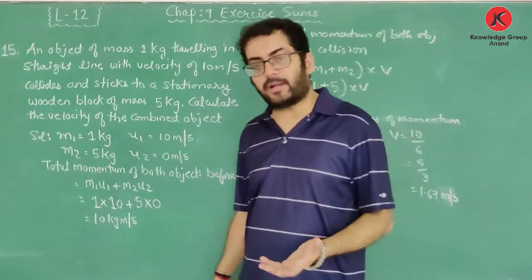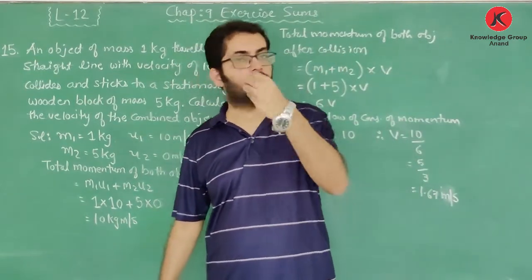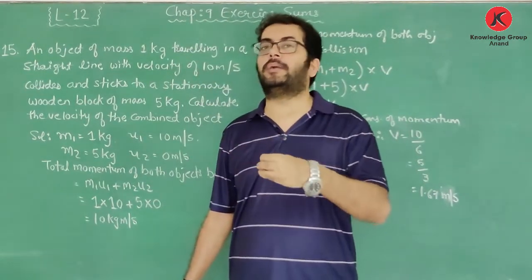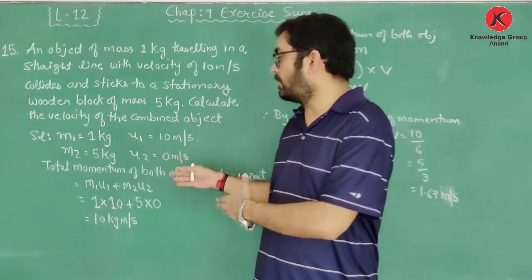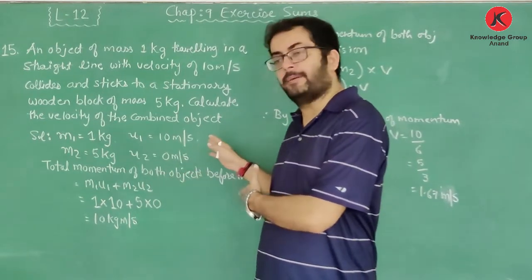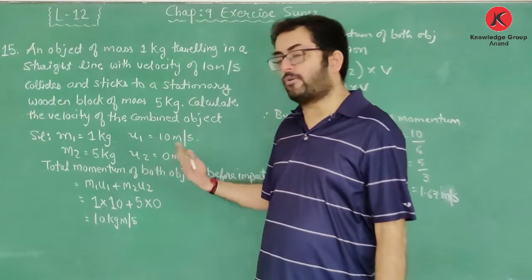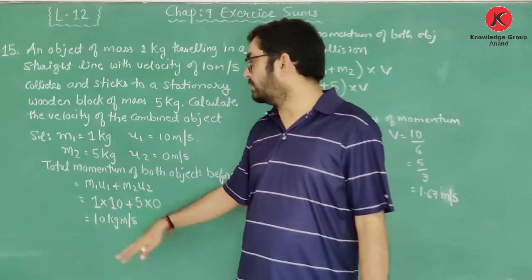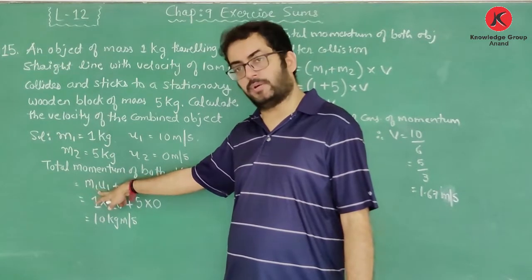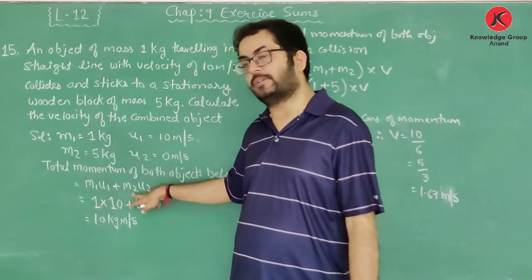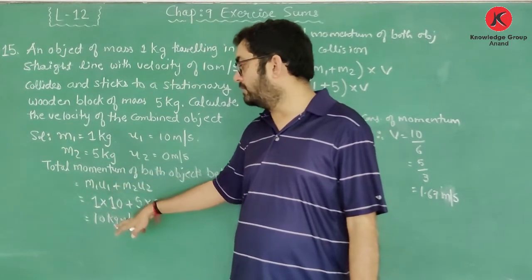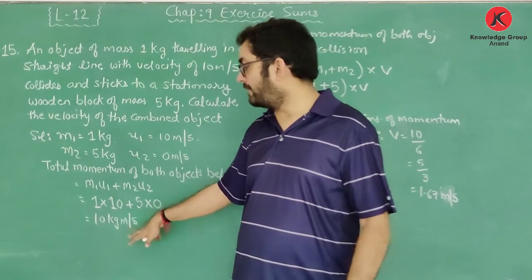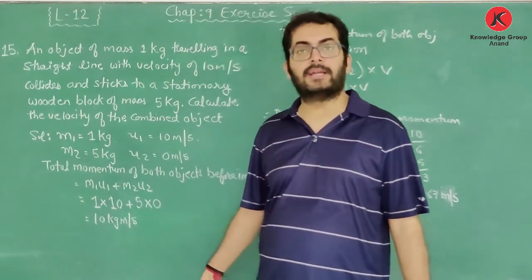तो फिर बाद में हम क्या करेंगे? We will take the total momentum before the collision and the total momentum after the collision. So total momentum of both the objects before the impact will be found out by using the formula m1 u1 plus m2 u2. So this is the momentum of object 1, initial momentum, and this is of object 2. By putting the values, the total momentum before the impact is 10 kilogram meter per second.